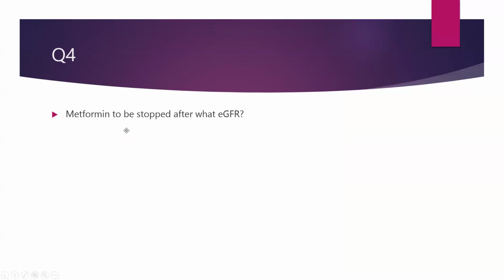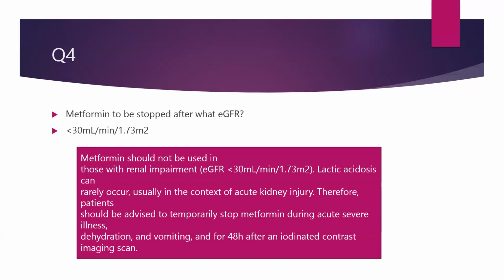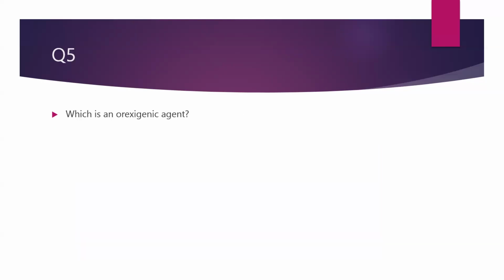Question case scenario 4, they asked about metformin in context of a type 2 diabetic patient. At what eGFR should it be stopped? Correct answer is less than 30 ml per minute per 1.73 meter square. This should not be used or should be stopped when eGFR is less than 30. Lactic acidosis rarely occurs, usually in context of acute kidney injury. Therefore, patients should be advised to temporarily stop metformin during acute severe illnesses, dehydration, and vomiting, and for 48 hours after an iodinated contrast imaging scan. So, right answer there, less than 30.